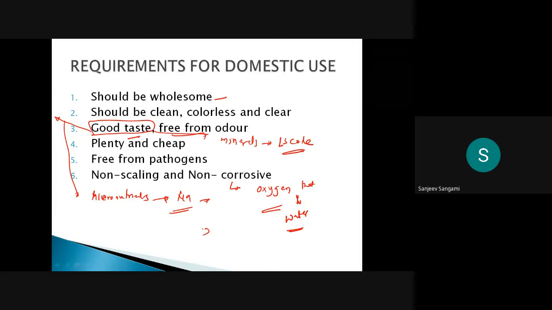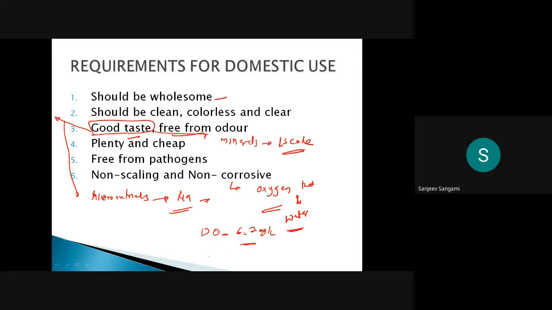Normally, whichever oxygen is dissolved in water, DO, dissolved oxygen, it should be 6 to 7 milligram per liter.